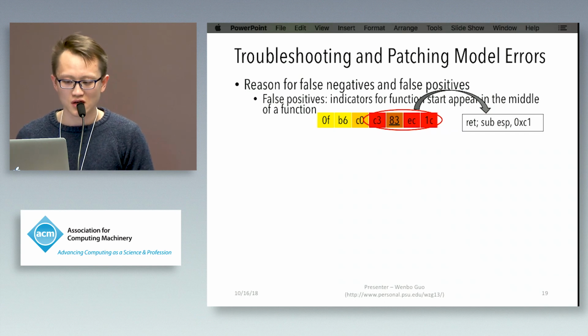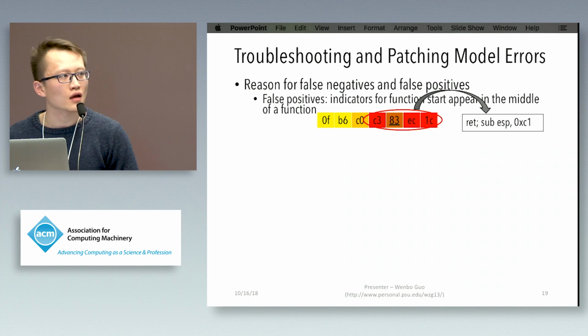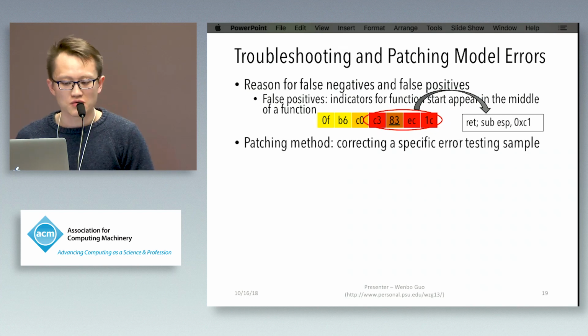This return instruction accidentally happened in the middle of a function. So the model wrongly takes this h3, the following instruction, as a function start. So start from the error, we also try to patch the error using some patching method we designed.